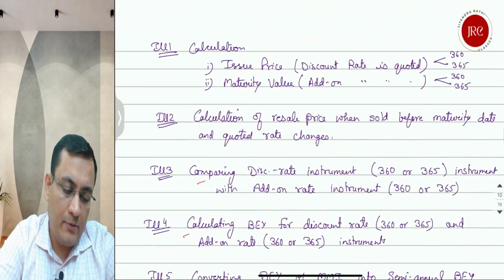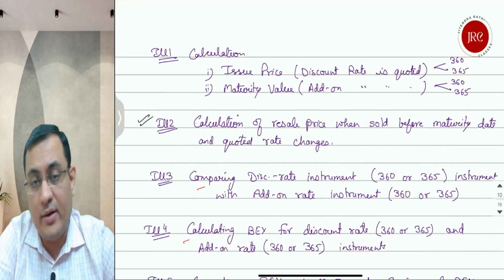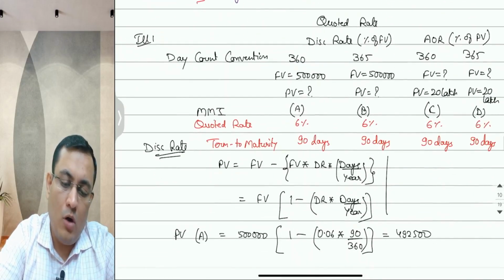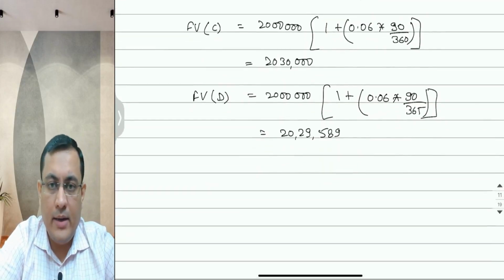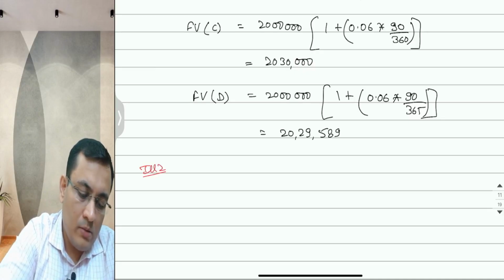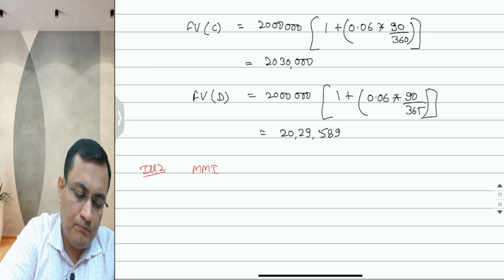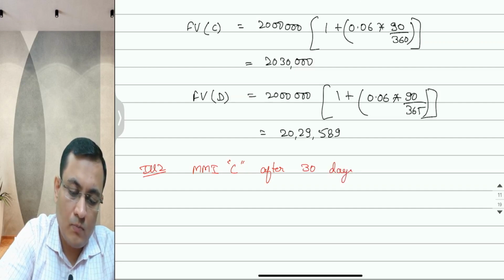Next part, second type of calculation: calculate resale price when sold before maturity date and quoted rate changes. So let's assume money market instrument C, MMI C, after 30 days is available for sale.